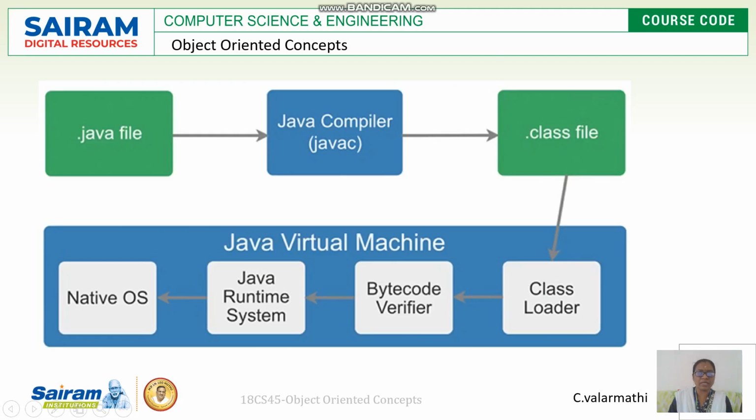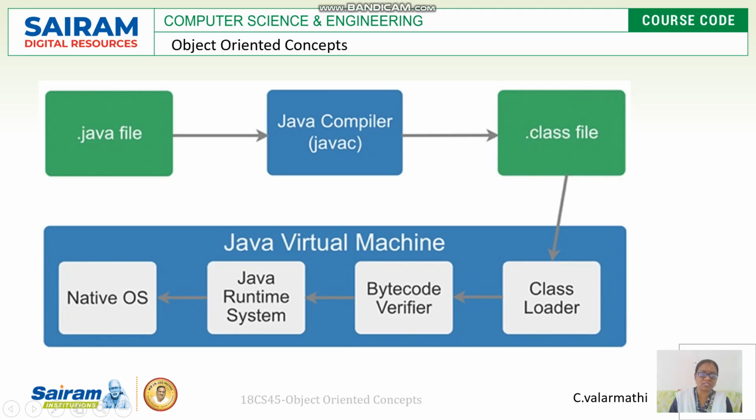Next, another diagram explains how the Java virtual machine works inside. This is my Java file with the extension .java. With the help of the Java compiler, I get one class file. The class file contains the bytecode. This class file is given to the Java virtual machine. Inside the Java virtual machine, some steps are followed. The class file is given to the class loader. Then the bytecode verifier is there. It verifies the corresponding bytecode in the class file.